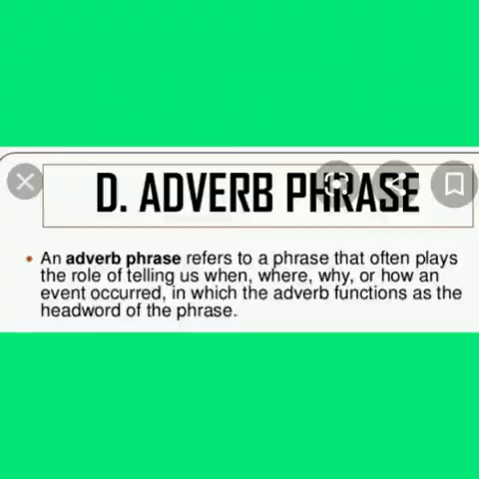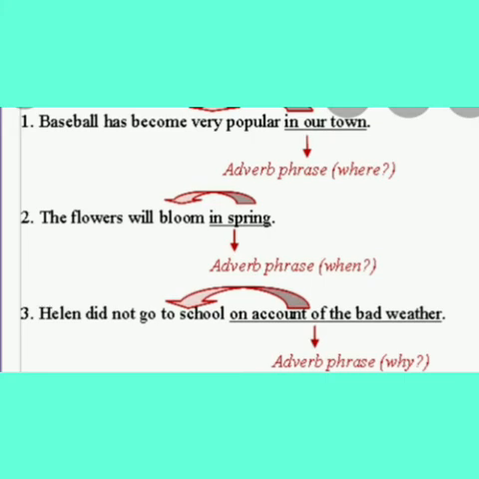Adverb phrase. An adverb phrase refers to a phrase that often plays the role of telling us when, where, why or how an event occurred, in which the adverb functions as the head word of the phrase. For example, baseball has become very popular in our town. Here, in our town is an adverb phrase. Where has baseball become popular? In our town. It tells us where it is popular.